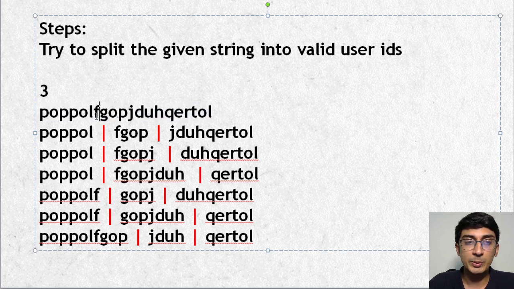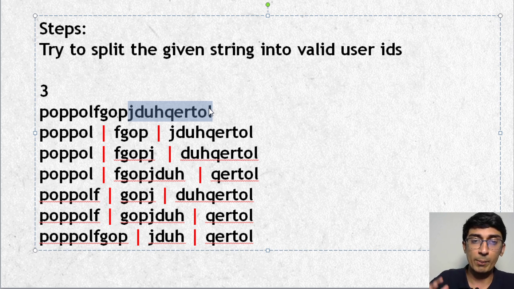So what is the algorithm that I applied on this entire string? I'm applying it on a smaller part of the string, but with a smaller requirement. I'm saying from this entire thing I need 3, but from this thing I need 2, and from this one I need 1, right? So it keeps breaking down into smaller and smaller problems, and that is how we generally use recursion. If you have a big problem, do a divide and conquer, that is, cut it at one point and see if it is possible to get the answer from the remaining part. So that's exactly what we're going to do over here.